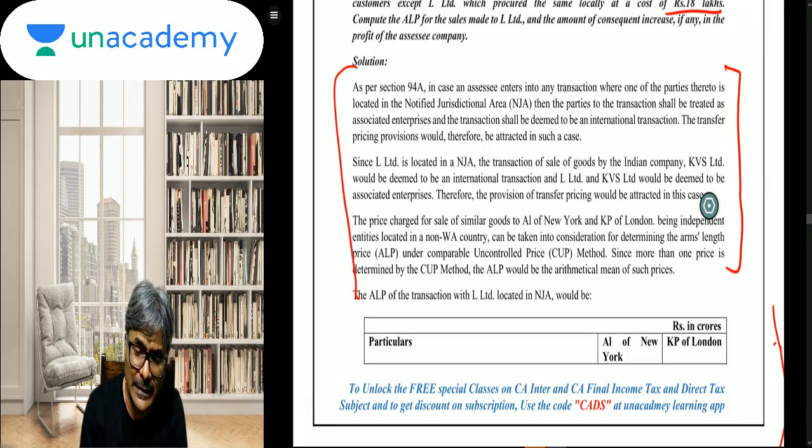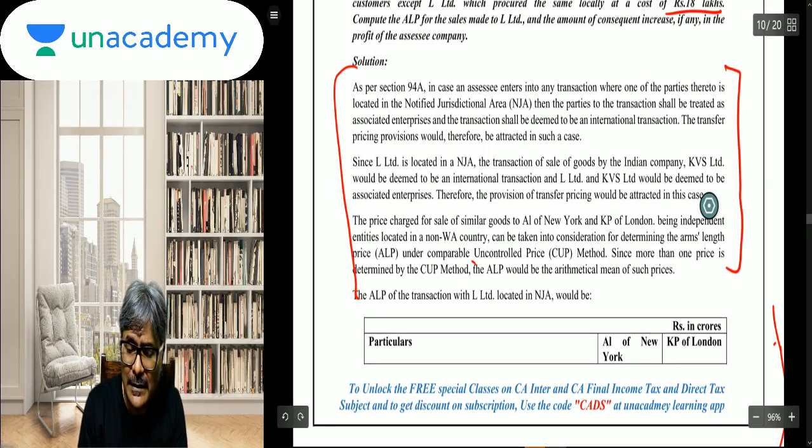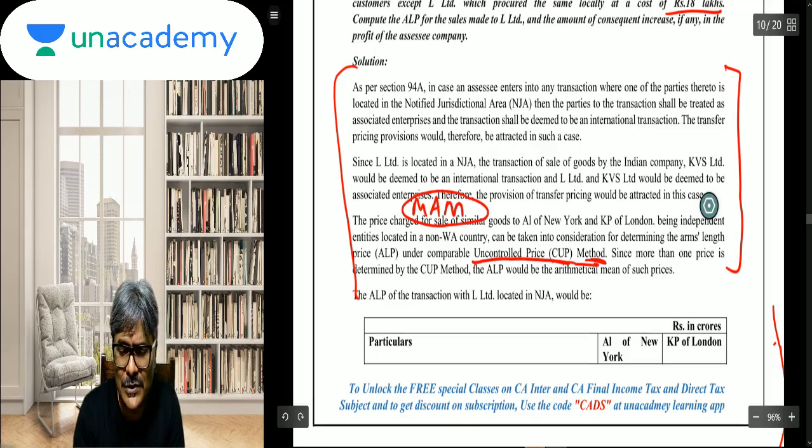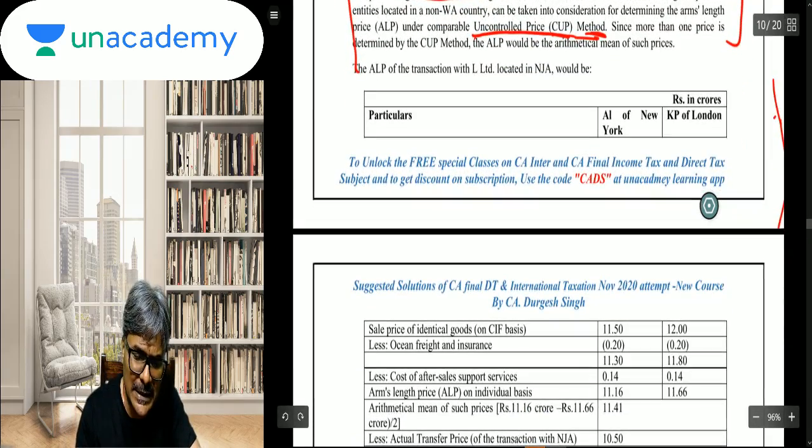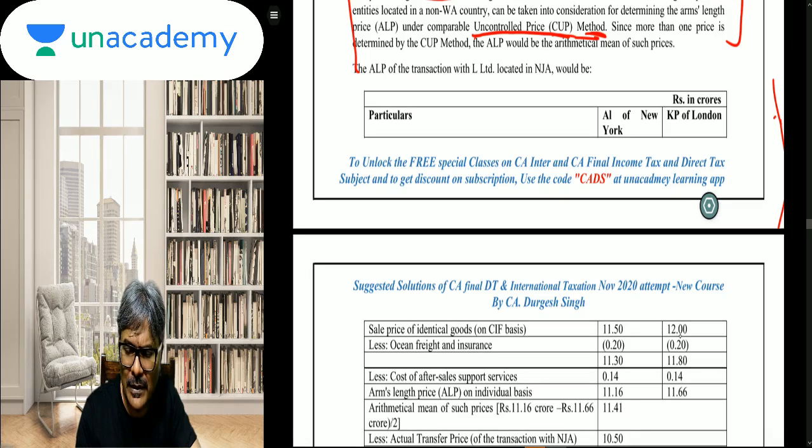Accordingly, here the most appropriate method is the CUP method, which is to be applied to determine the ALP. So two ALPs, students, will be determined in the process. The sale prices are 11.5 and 12. Now this is a CIF price, and you need to arrive at the FOB.